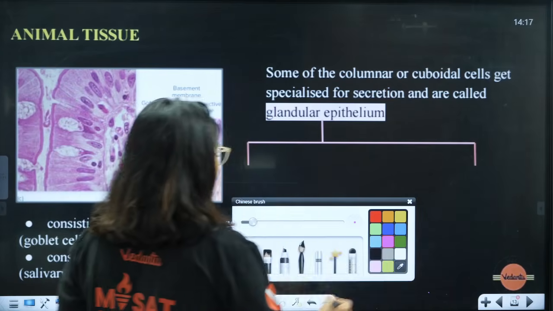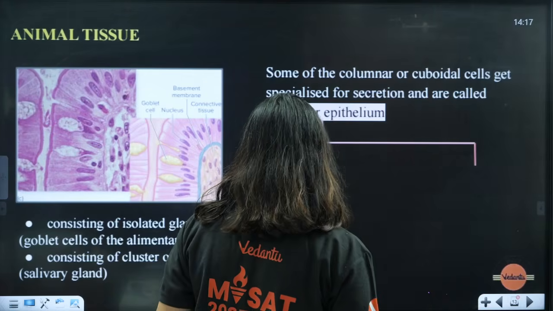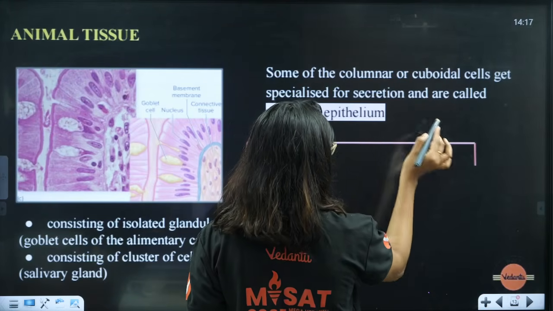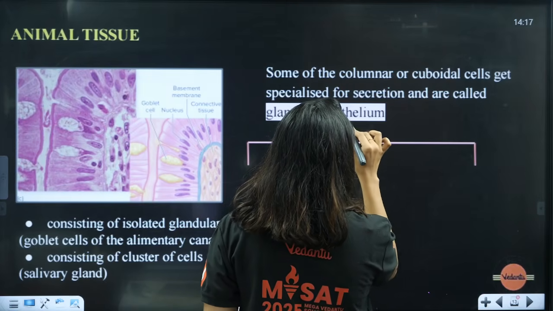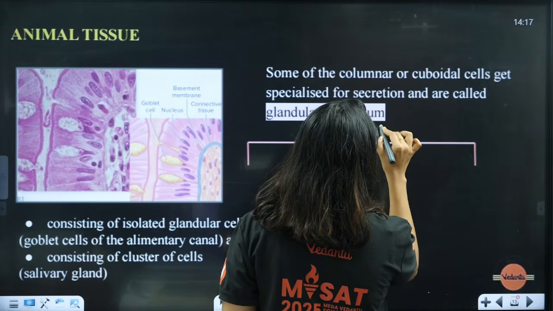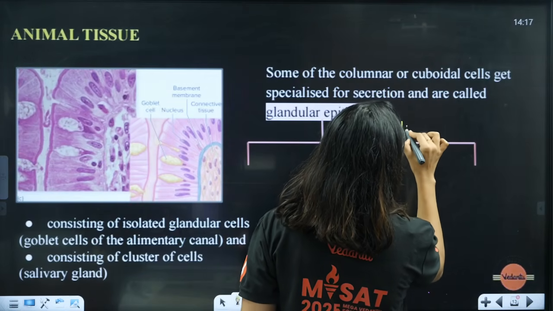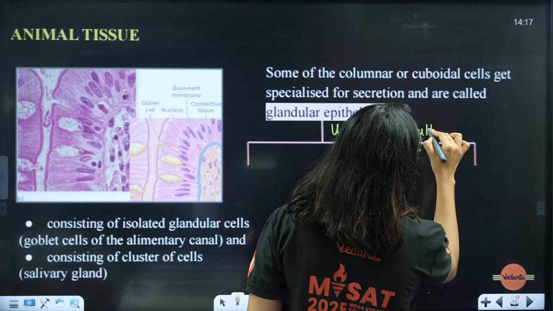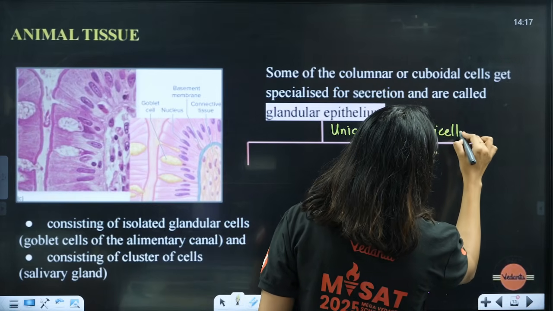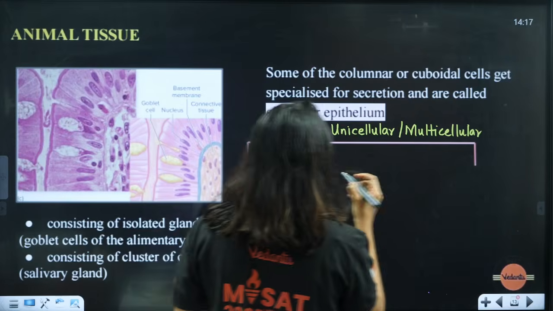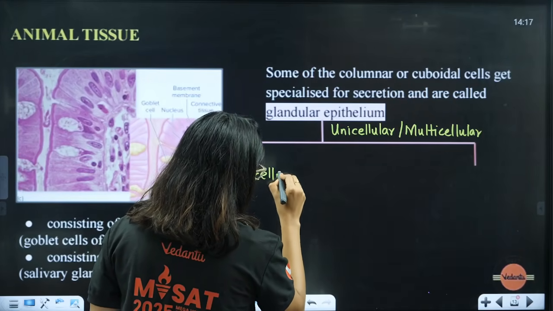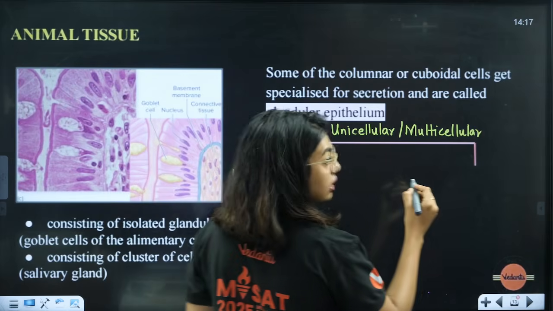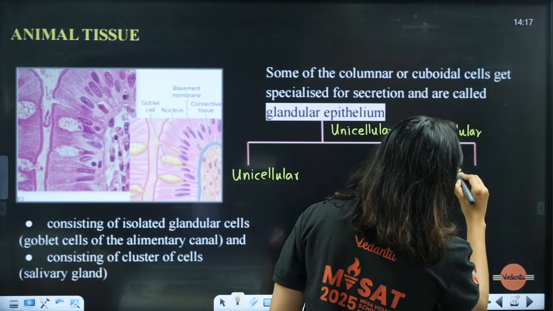First of all, glandular epithelium will be classified based on if it is unicellular or multicellular. So, first one is going to be your unicellular. Second one is going to be your multicellular.